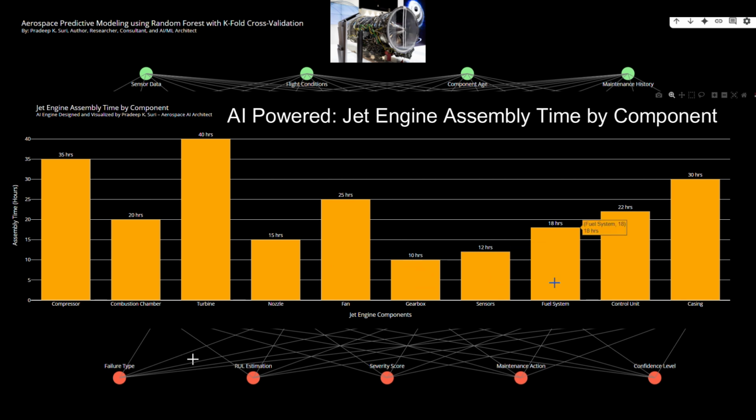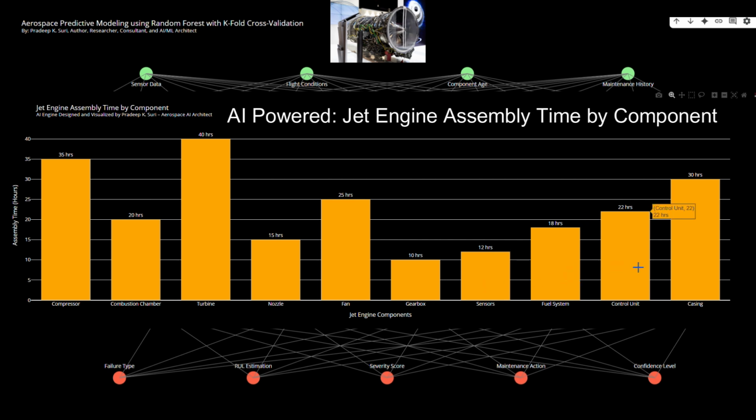Process improvement focus. Identifying the longest assembly time for the turbine, 40 hours, suggests this component is a prime candidate for process improvement initiatives. Analyzing the assembly steps for the turbine could reveal opportunities for streamlining, standardization, or error reduction. Cost analysis. Assembly time is a significant factor in the overall cost of manufacturing the jet engine. Understanding the time spent on each component allows for a more accurate cost breakdown and helps identify areas where cost reduction efforts related to assembly can be most impactful.